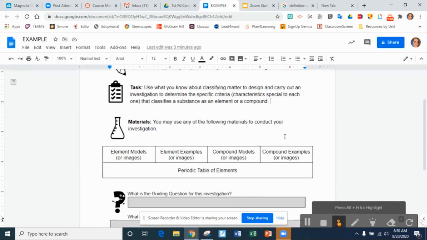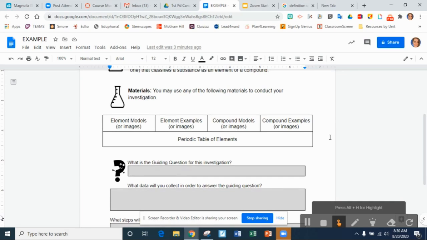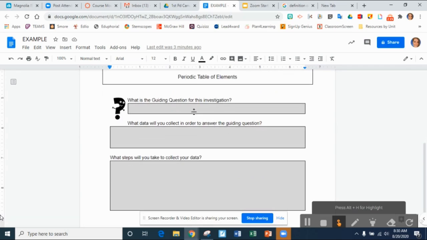So the materials that you're going to use for this investigation are models of elements and compounds and examples of elements and compounds. So first thing that you need to put in your plan is the guiding question for this investigation so that you remember the goal, the question that you need to be able to answer. So the question is not something you have to come up with on your own. It's already given to you. It's just something that you're putting in this document so that your plan is together.